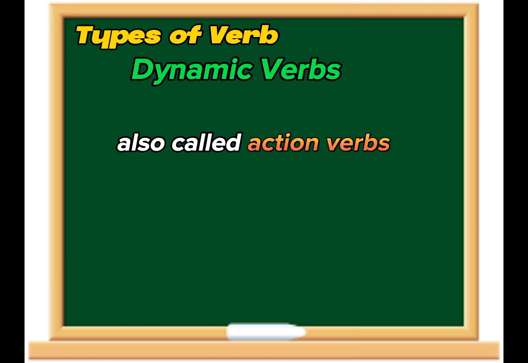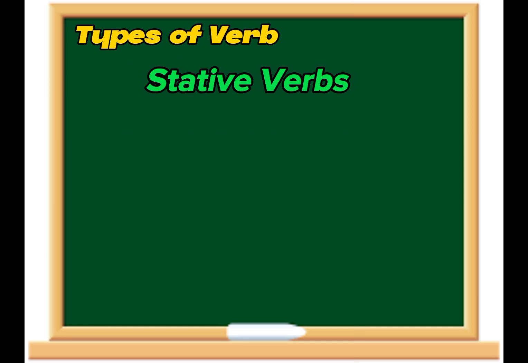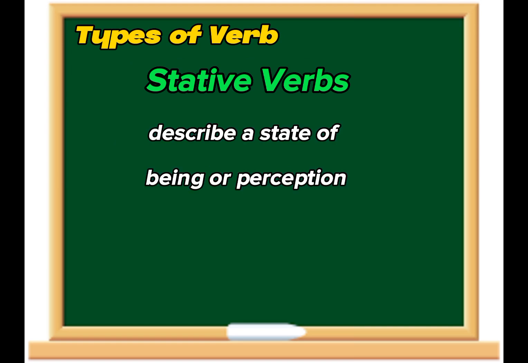Then we have dynamic verbs. They are also called action verbs. They are very easy to understand. They describe specific temporary actions or events. For example, eat, sleep, or write. Let's move to the next one, stative verbs. These are the verbs which describe a state of being or perception. For example, seem, belong, and believe.